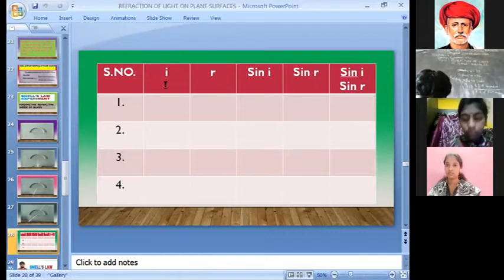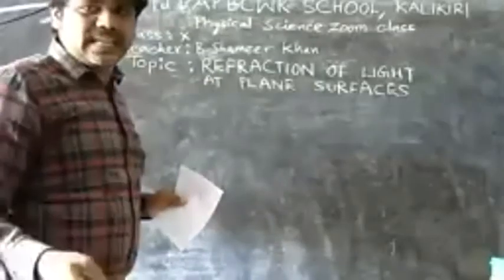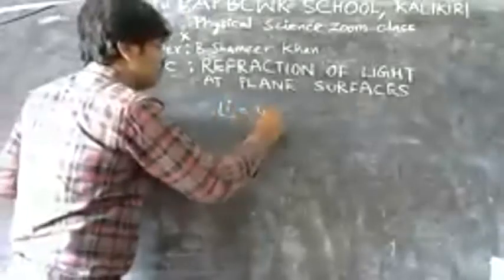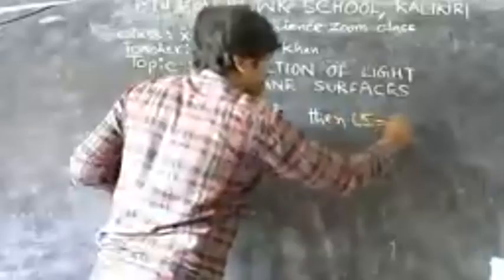Okay, so come to the blackboard now. Different angles, please note yourself. So first of all, angle I equal to 40 degrees, then angle R equal to 25.